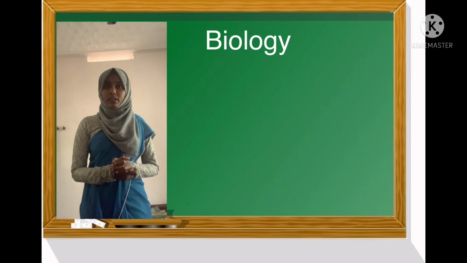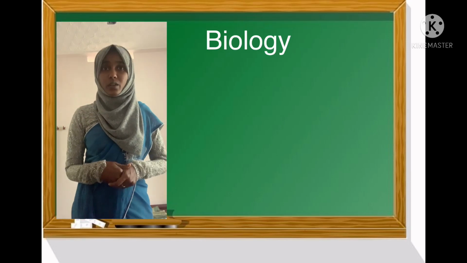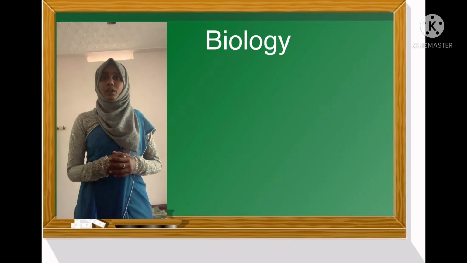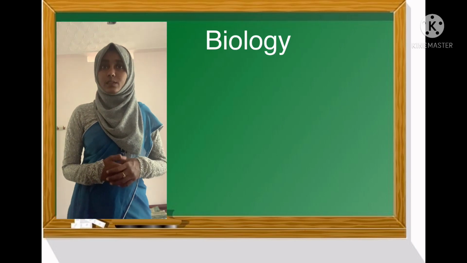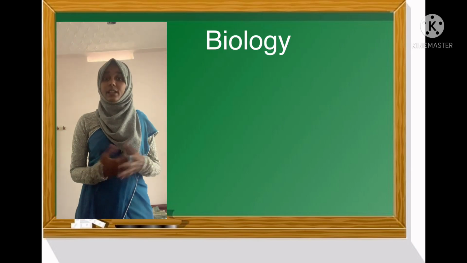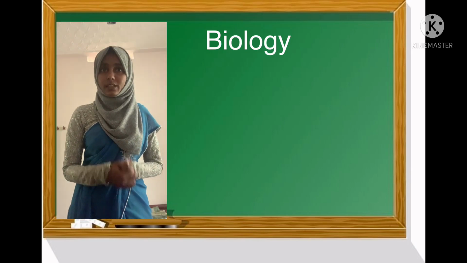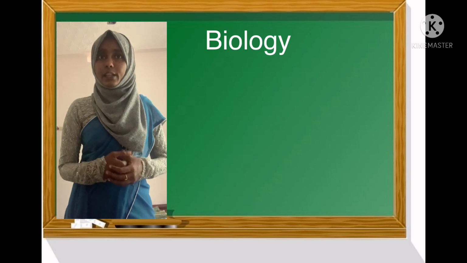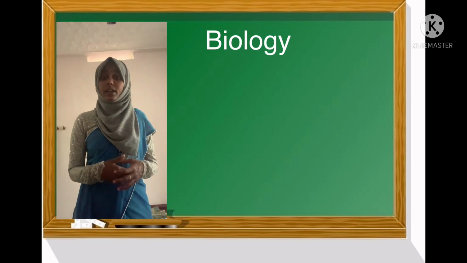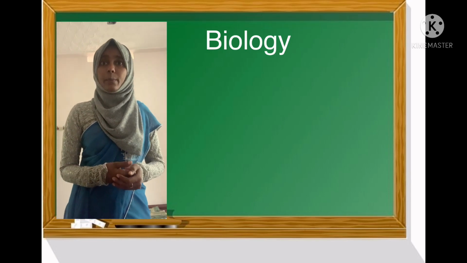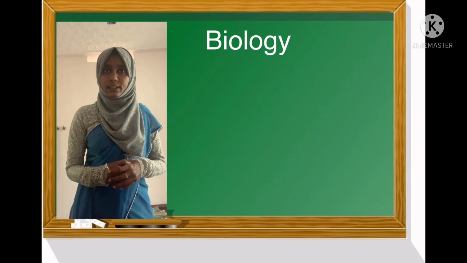And the next one is the botanical garden. What is a botanical garden? These are wide research centers where the rare and important plants of diverse species are protected. We can identify many plants and get more information about them by visiting a botanical garden.